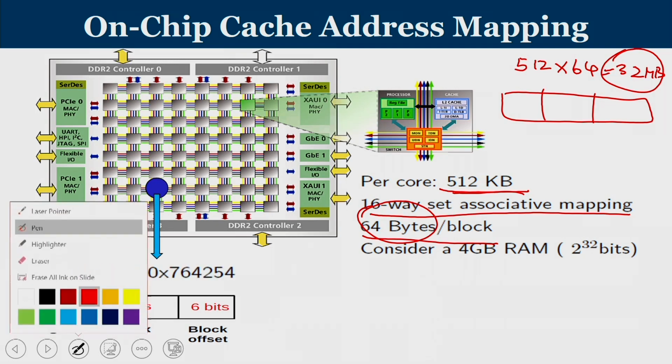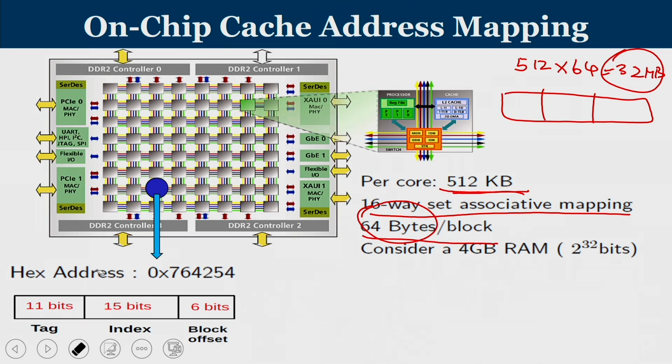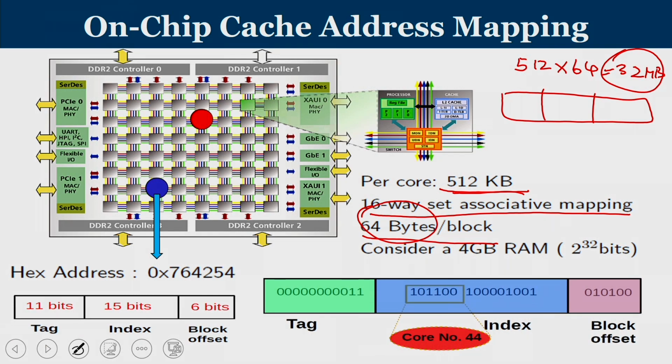Consider the case that you are going to work with an address whose value is hexadecimal 0x764254. If I write this 32-bit value, which is written in hexadecimal, convert to binary, take the 11-bit tag, 15-bit set index and 6-bit offset. Now, look at the most significant 6 bits of the index, which is part of your 15-bit index, that is a set number, but where the set number is located, the first 6 bits will tell you what is the core number.